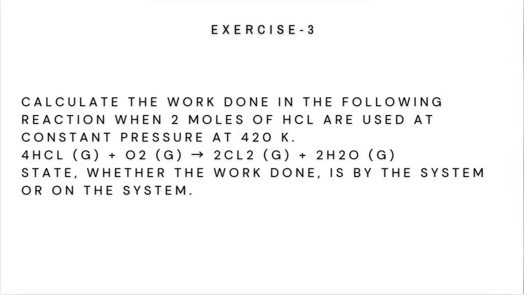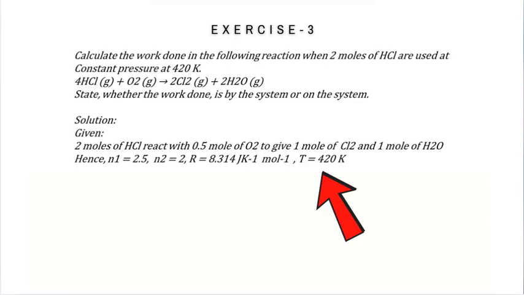State whether the work done is by the system or on the system. Given, 2 moles of HCl react with 0.5 mole of oxygen to give 1 mole of Cl2 and 1 mole of H2O. Hence, n1 equals 2.5, n2 equals 2, R equals 8.314 joules per Kelvin per mole, and T equals 420 K.